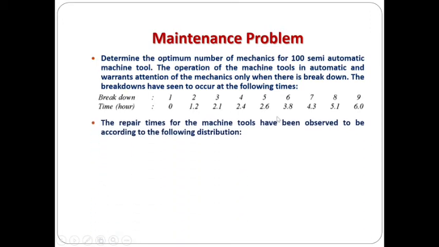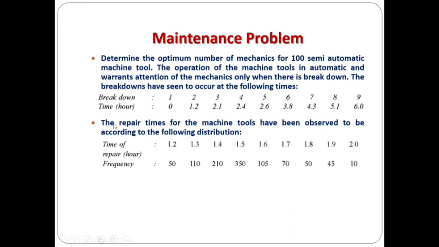The repair times for the machine tools have been observed to be according to the following distribution. So for the repairing time, the frequency is given. For 1.2 it is 50, for 1.3 hour it is 110 and so on.